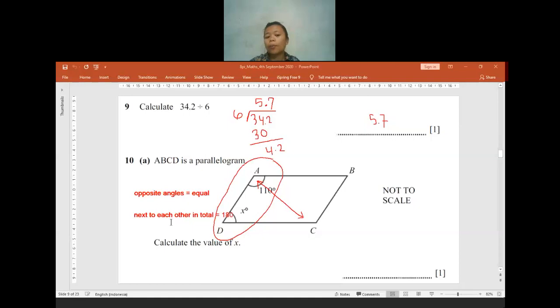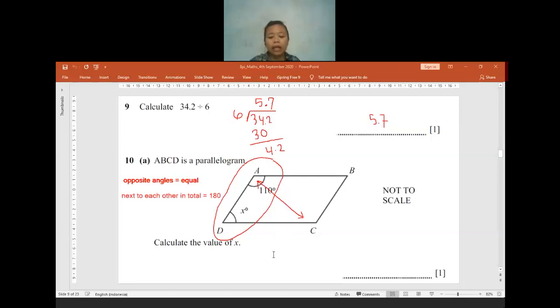This is the angle property in a parallelogram. The opposite angles will be equal. So angle A and angle C will be the same, 110 degrees. And then for A and D, they are next to each other. If they are next to each other, the total will equal 180 degrees.